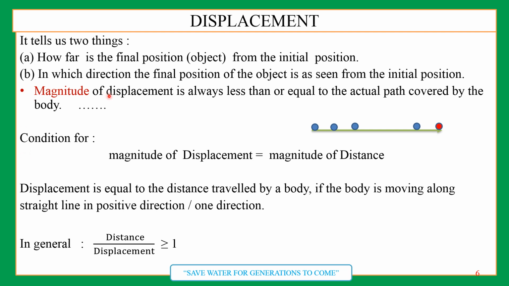Here we were talking about the magnitude of displacement being always less than or equal to the distance. Here you can see distance and displacement in this case are equal. So if we write the value of distance here, suppose it is 200 meter, and displacement is also 200 meter, so 200 upon 200 is equal to 1. Right? But in the previous example, distance was more and displacement was less. Therefore, the ratio is greater than 1. Now coming to the next.